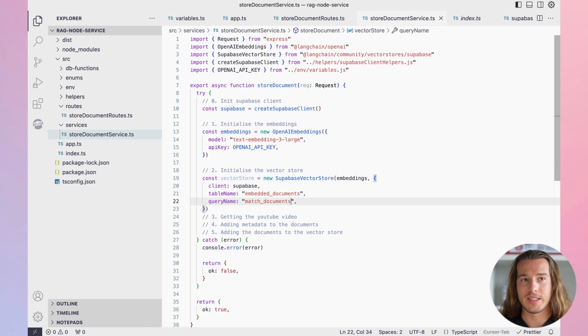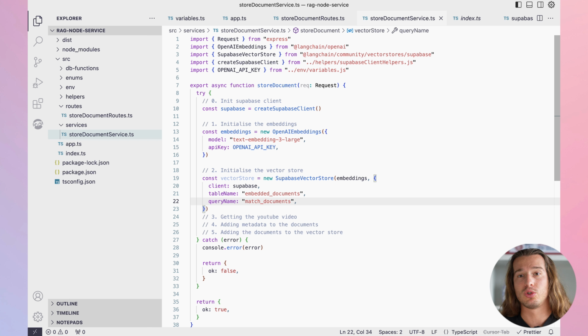Table name, as I said, is where we will be storing those transcripts in our vector database. And the query name, we need it to somehow know which rows to grab from that table of embedded documents. Because imagine in embedded documents you have thousands of YouTube transcripts and they're all connected to different users, different videos, whatsoever. Our match documents function will be grabbing only the ones that are actually relevant for our query, but not just the query, also for the video itself and for the user. And you can of course put more filters here. We'll come to that later.